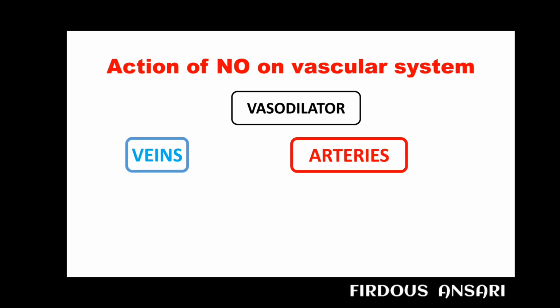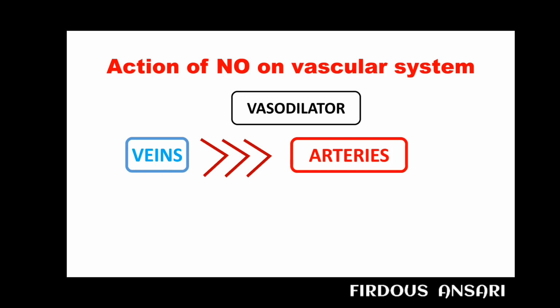But the efficacy of nitric oxide is more for veins as compared to arteries, and the reason behind this partiality is that nitric oxide synthase enzymes are available in abundant amount in veins as compared to arteries. Therefore, nitric oxide is a potent venodilator but a poor arteriolar dilator. More precisely, you can say it is a good preload reducer but a poor afterload reducer.